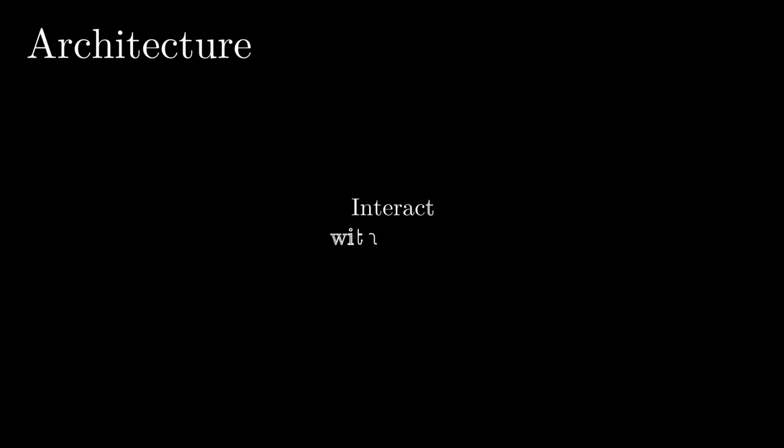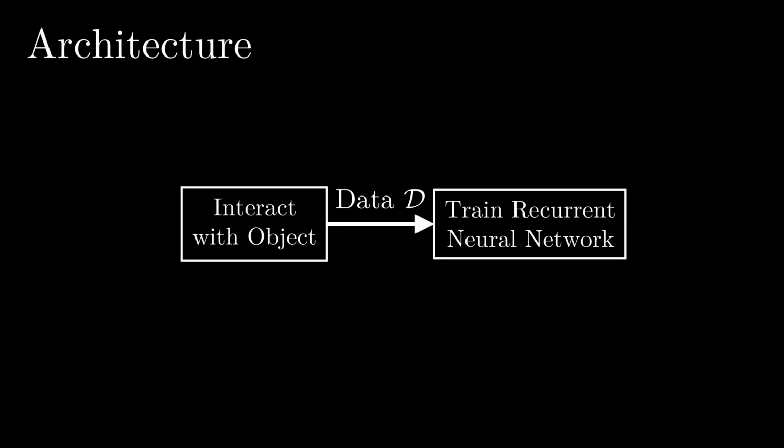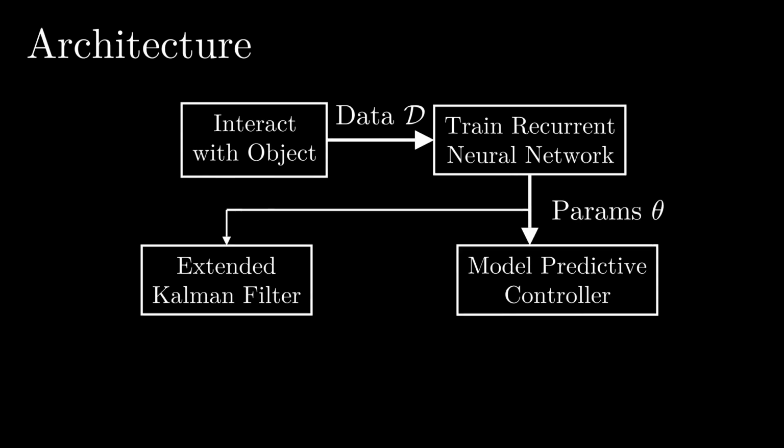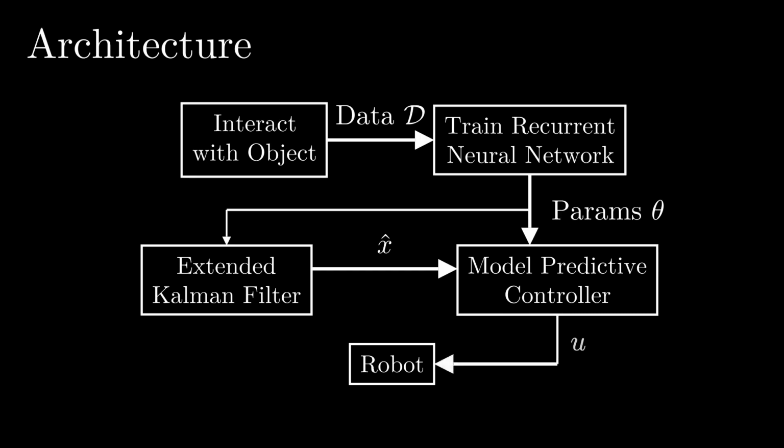In our protocol, we first interact with the object to build a dataset, which we then use to train the recurrent network. We estimate the recurrent network state from past inputs and outputs using an extended Kalman filter. We then use the mean of the Kalman filter belief distribution as the initial state for the dynamics rollouts in a nonlinear model-predictive controller. The controller sets end effector, pitch, and yaw angles for the robot. The Kalman filter consumes inputs from the controller and measurements of a single point from a motion capture system.